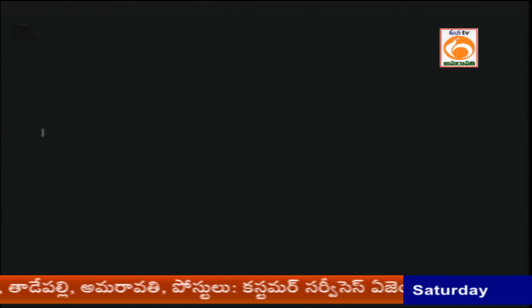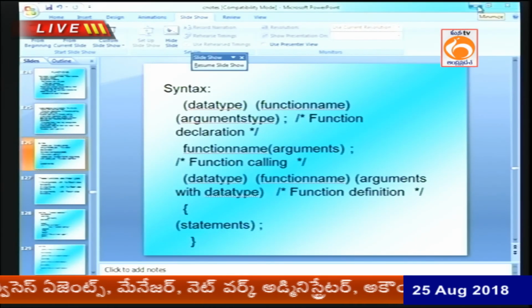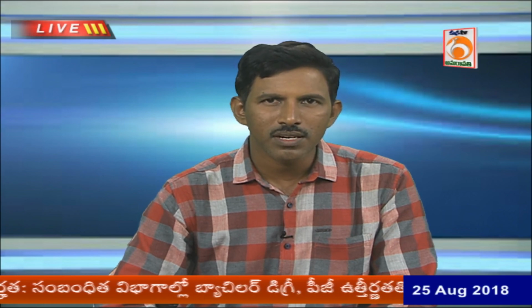Now see what function types I discussed. What are the types of user defined functions? No return, no arguments. What is one more function? No return with arguments. The third type of function is with return with arguments. No return means void. No arguments means you are not sending any values.